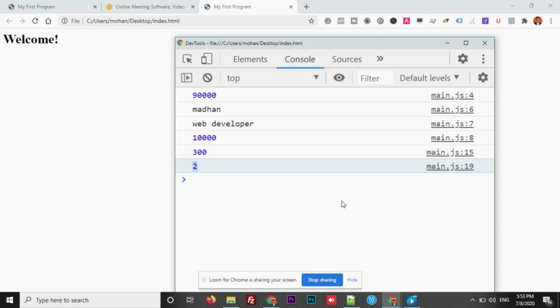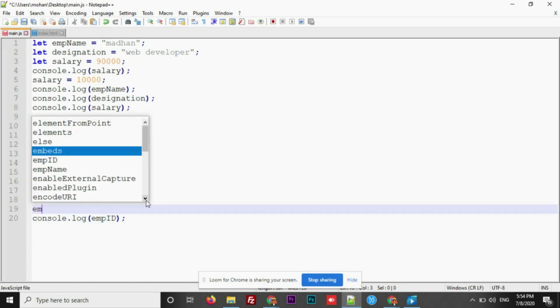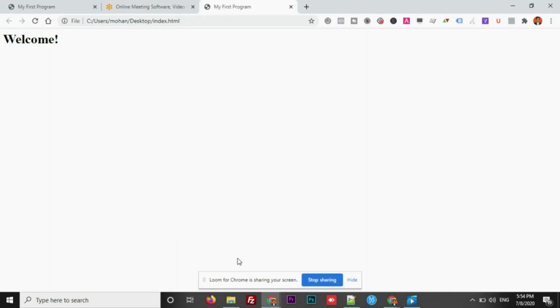Now I mentioned you should not reassign the value if it is a constant. Let's check what happens if I try to assign one more value to it. empid, it's a constant. I'm just trying to assign one more value here, 3 this time. Now what happens? Will it display 3 or 2 or does it throw an error? Give it a try. Anyway, let's see the output.